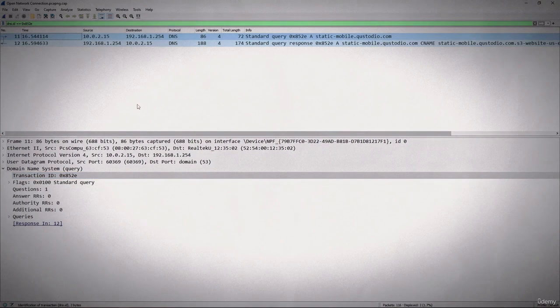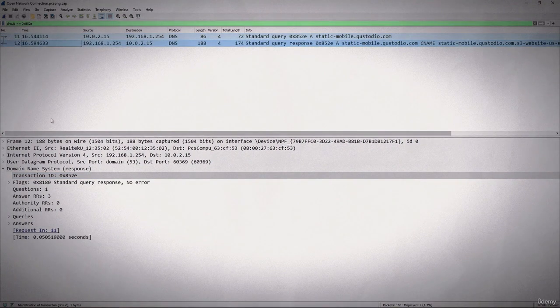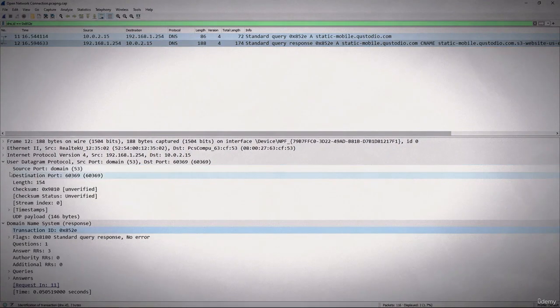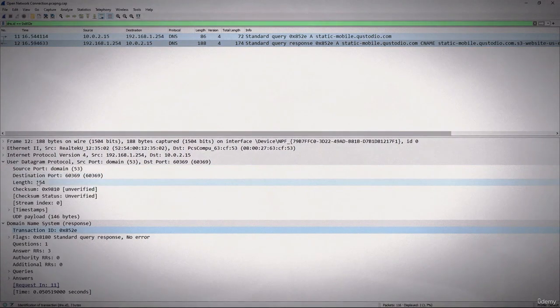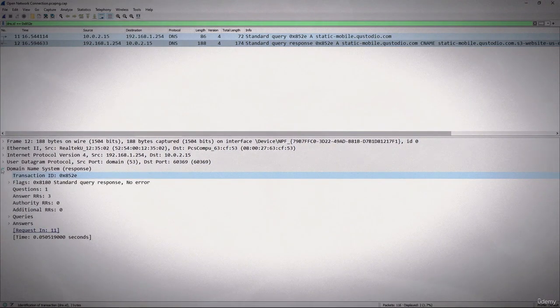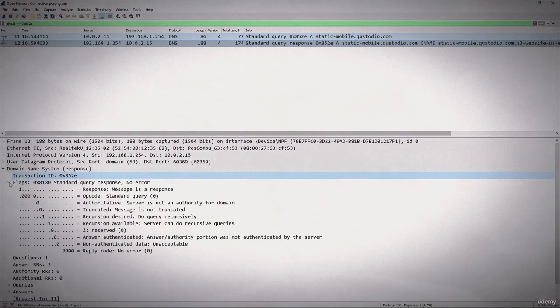Now let's take a look at the response. Again, using the UDP source port 53, and then returning to a high number destination port, and then we will take a look at the DNS. In the response, we again see the transaction ID, so we kept those together, and then you look at your flags, and there you see your response.